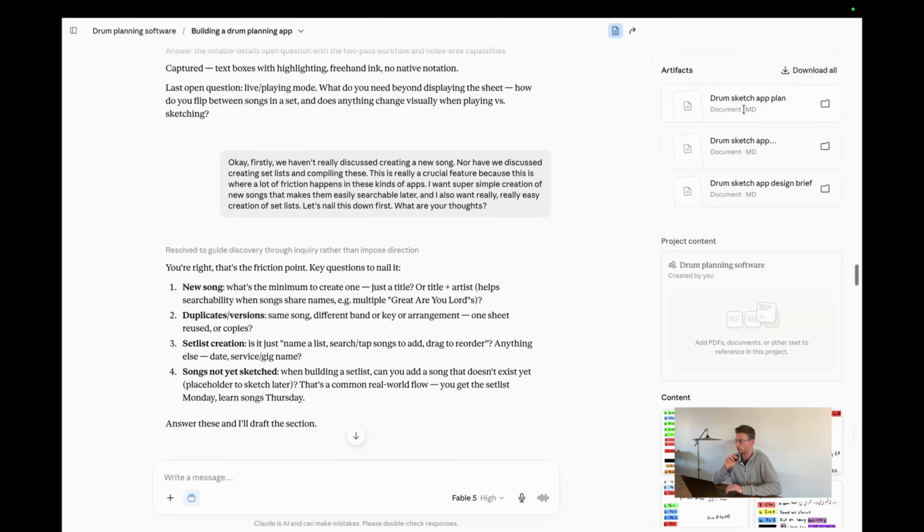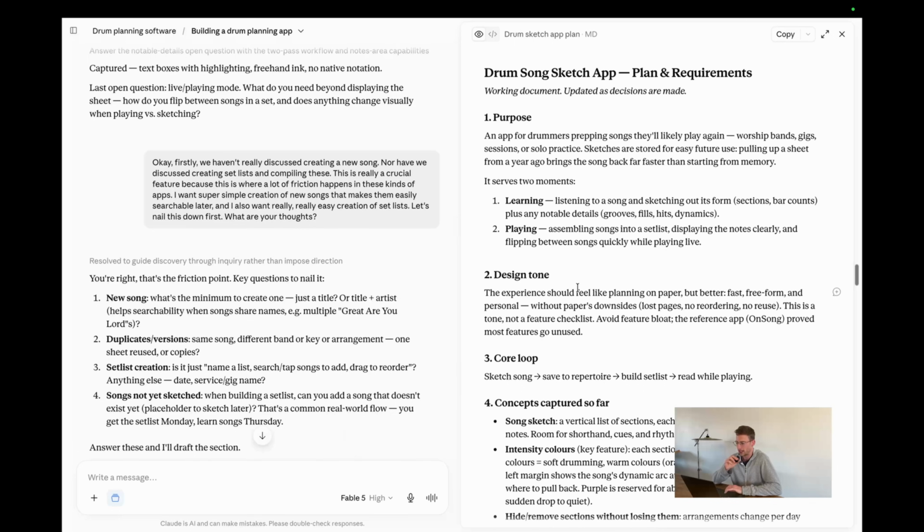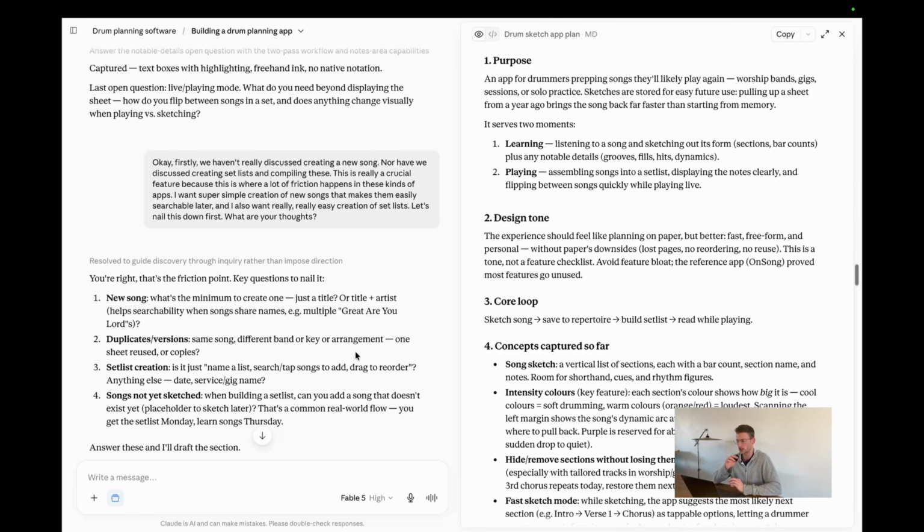But I was able to build out this drum sketch plan. And once I had this plan, it led to not quite a one-shot build with Claude Code, but pretty close to it. And so, yeah, this ideation phase and just straightening out your ideas is such a useful thing. Something which I also would like to just add quickly is that during these sessions, I usually dictate. And I find that just speaking is a much more natural way of getting your thoughts across. And a lot of the time, as you can see, it's quite effective. A lot of the time, it leads to actually clarifying your own thoughts as you speak.